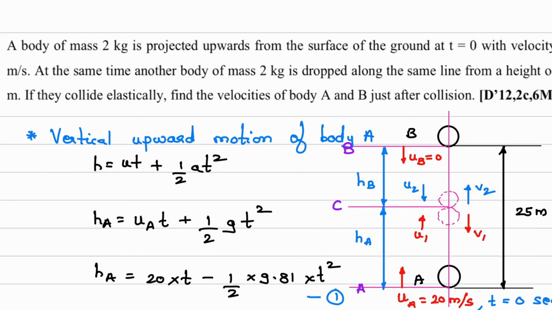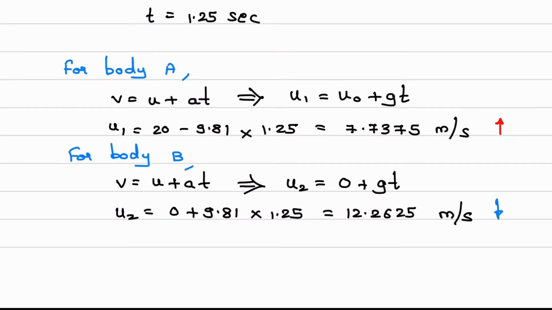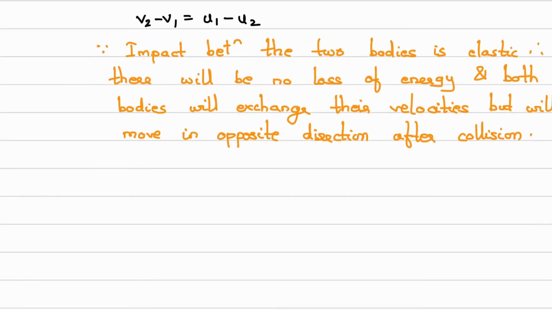So since these two bodies have same mass and they collide elastically, they will exchange their velocity, meaning u1 will be equal to v2 and u2 will be equal to v1. So I'll write down the final answer. What is that? v1 is equal to, what will be v1?